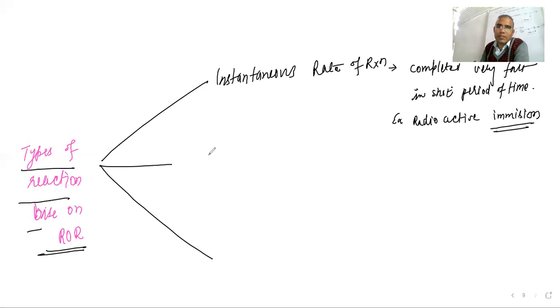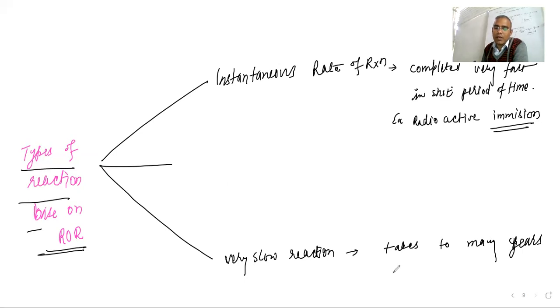Okay, so that is one reaction type. Another is slow reaction, that is, very slow reaction. Very slow reaction means it takes too many years, or months, to complete.